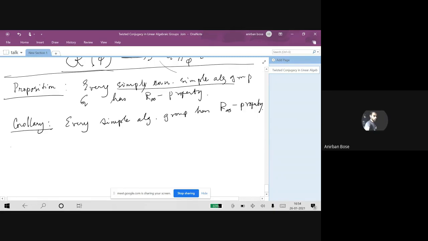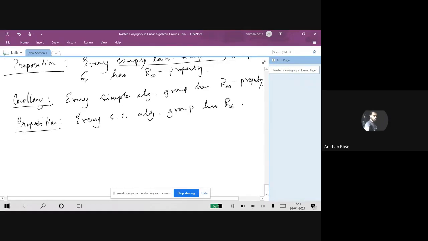So first of all, let us call it another proposition. Let's say every semi-simple algebraic group has R infinity. So in order to do that, we first start with G to be a semi-simple group of adjoint type.